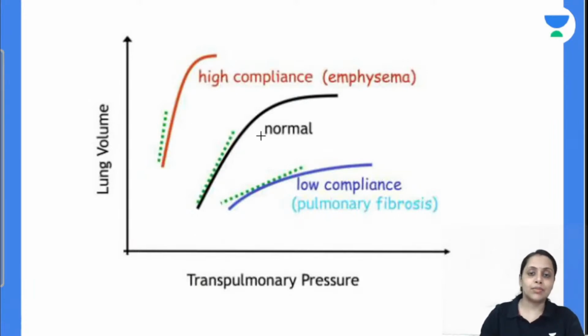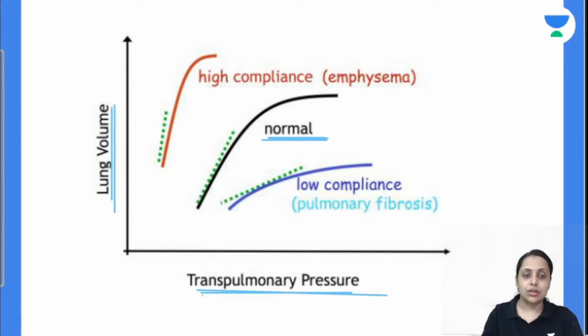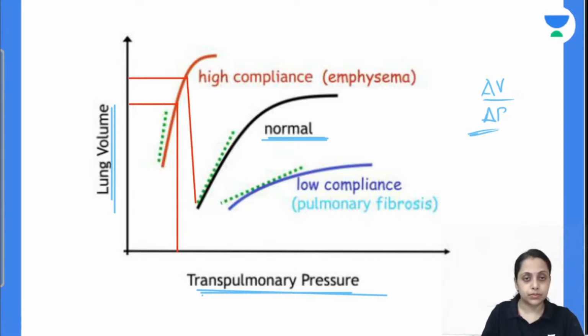Moving further to this diagram, this is the normal compliance because this is the curve between change in a pressure and change in a volume. ठीक है? For given change in a pressure, the volume change is our compliance. ठीक है? So this is the curve of compliance. And this is the normal compliance, and in the first curve, this red one, what we all are seeing, for given change in a pressure, the volume changes more. So this is the curve of high compliance, and high compliance किस केस में होता है? Emphysema.